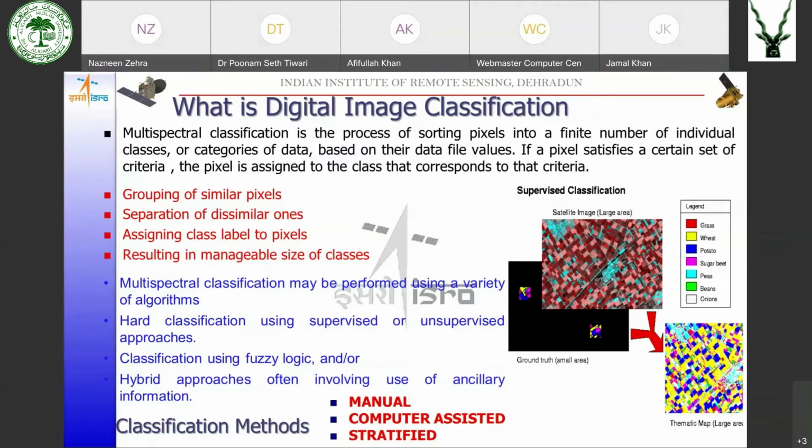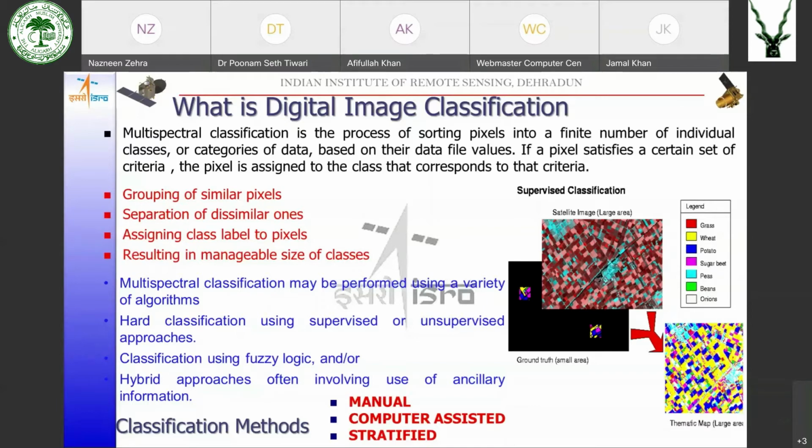So let us define classification. Multispectral classification is the process of sorting pixels into a finite number of individual classes or categories of data, and this is based only on one parameter, that is pixel value.